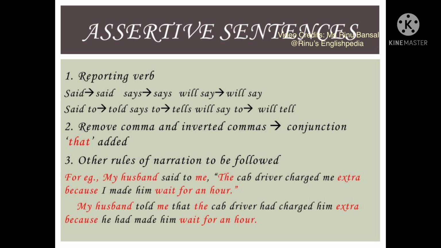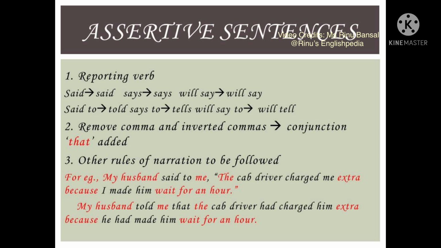It ends with a period, that is a full stop, and it can be either affirmative or negative. An assertive sentence in the direct speech can also be changed into the indirect speech using the 3-rule formula.